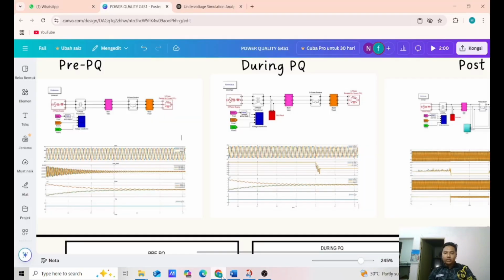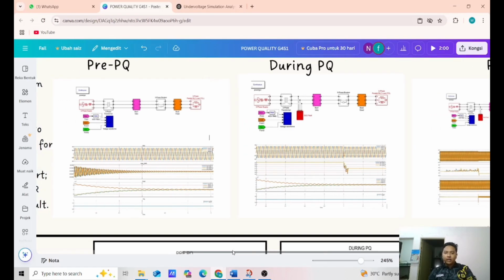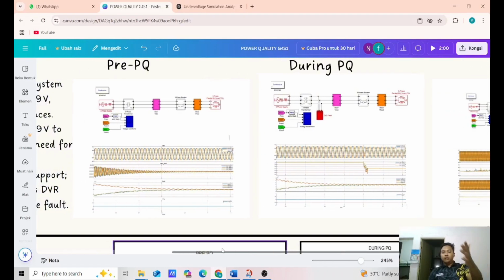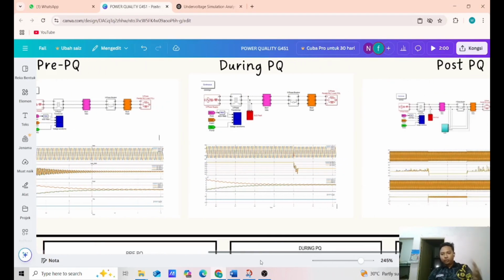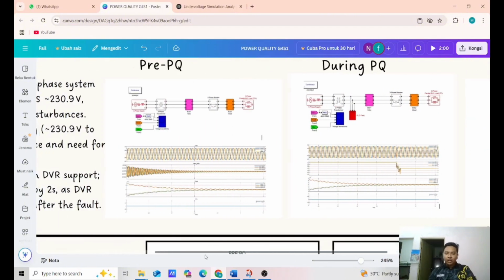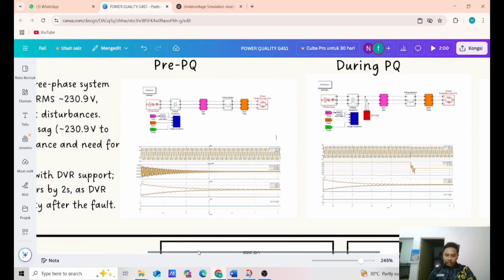My name is Muhammad Fadil Rosli. Today I will present my part, which is about the result discussion for the under voltage. As you can see, there are three pictures about the under voltage for the pre-PQ, during PQ, and the last one post-PQ.